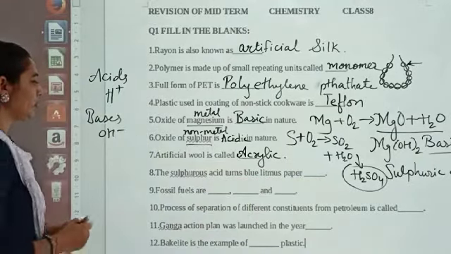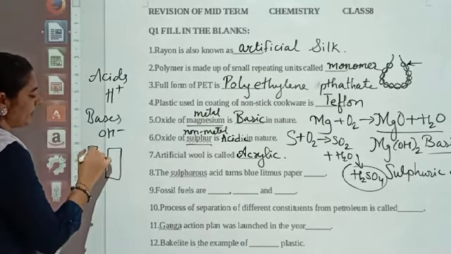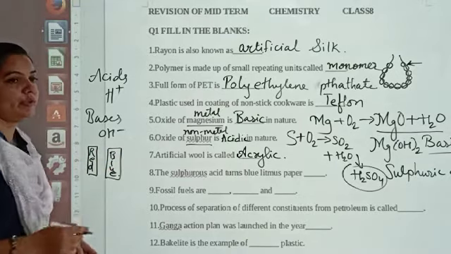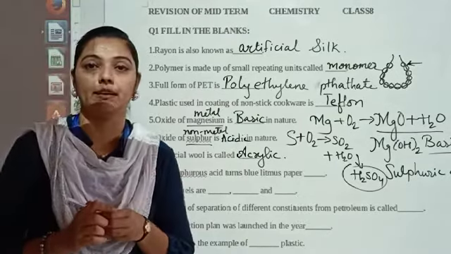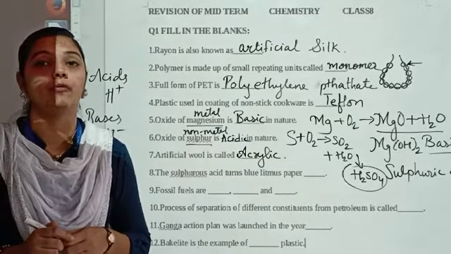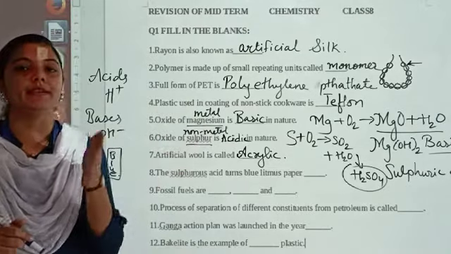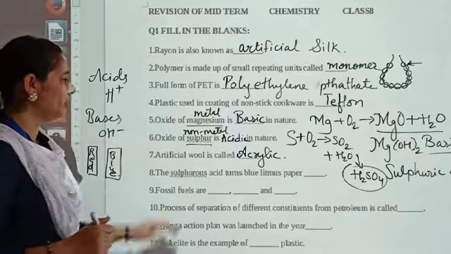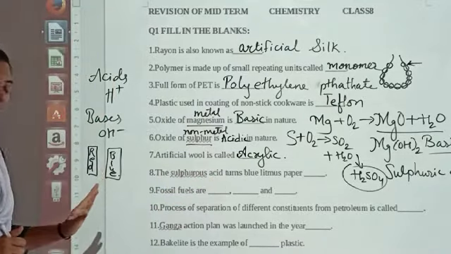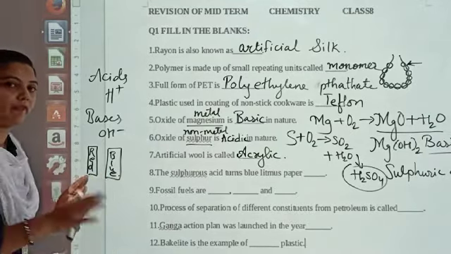Now you know we are having two litmus papers. First and second. First is red, another one is blue. So whenever we are taking the litmus paper, it helps us to find out the nature of your material, whether it is acid, whether it is base, or whether it is neutral. So if you are taking the sulfurous acid, which color litmus paper you have to take? First of all, if we take the red litmus paper and if we dip it, there will be no color change.